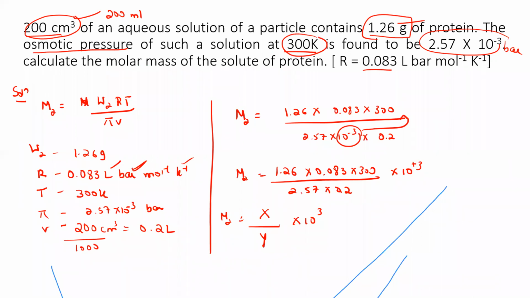Yes Prithvi, yes Prajwal. Pranav, your value is correct. Teja, check once again. Amit, check once again. You forgot 10 to the power 3, and one more person also forgot it, Prajwal. You should be very careful. And you might ask, sir, how can the molecular mass be such a big value? Because it is a protein. Protein is very big, so you can get such a value.